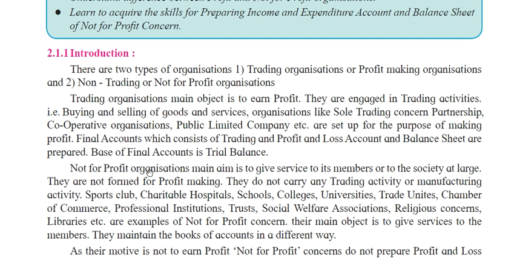Next is the not for profit organization. This was about a trading organization, which is a profit making organization. Now we look at a not for profit organization. Its main aim is to give a service to its members. A trading organization's main aim is earning profit, but a not for profit organization's main aim is to give services to its members.